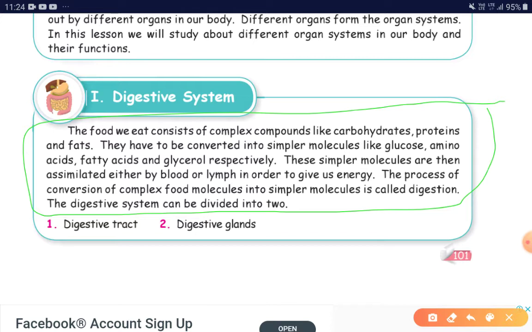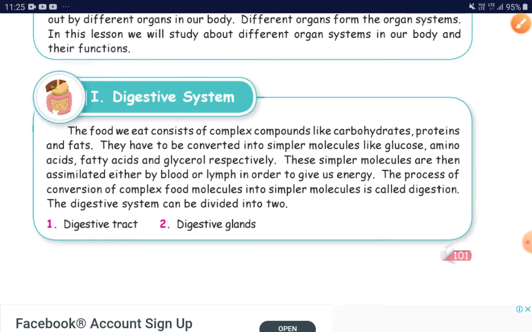These simpler molecules are then assimilated either by blood or lymph in order to give us energy. The process of conversion of complex food molecules into simpler molecules is called digestion.